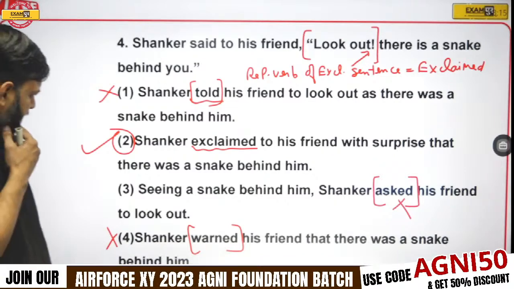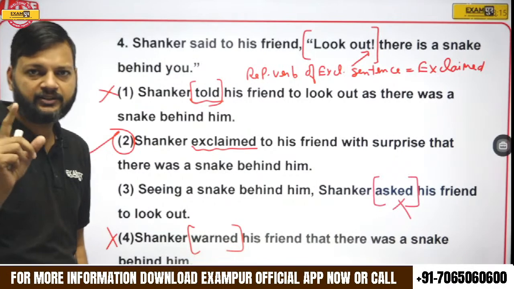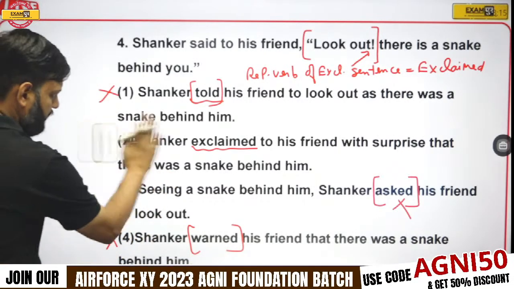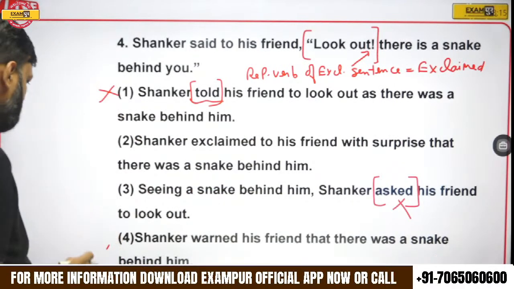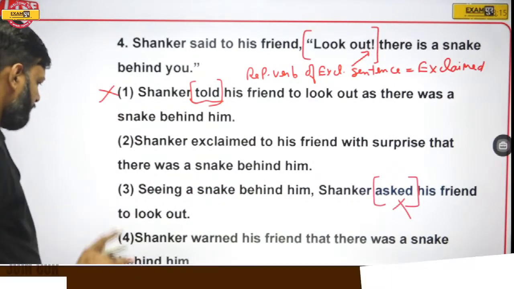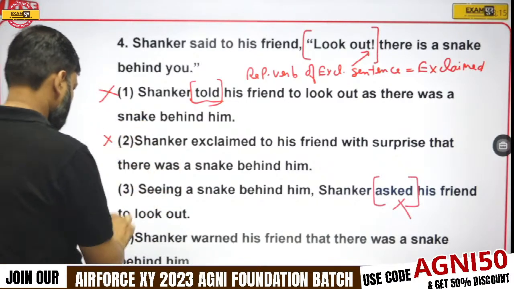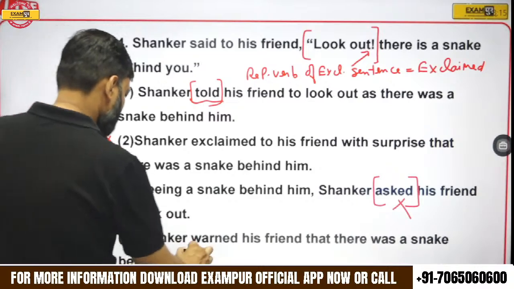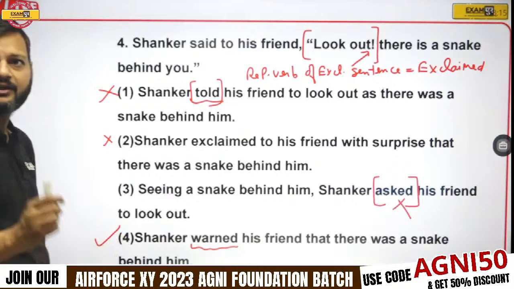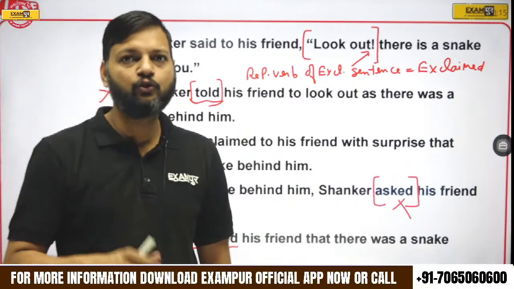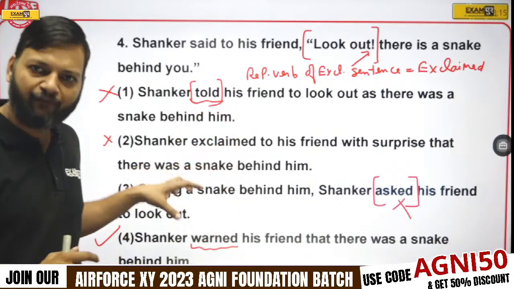I think we need to check this sentence once again. Just a second. I am very sorry, I missed a point. This is not the answer. Option number 4 will be the answer, because it says warned his friend that there was a snake. This is the right answer. Yes, Malay, you are absolutely right. I missed a point. So option number 4 is the right answer.